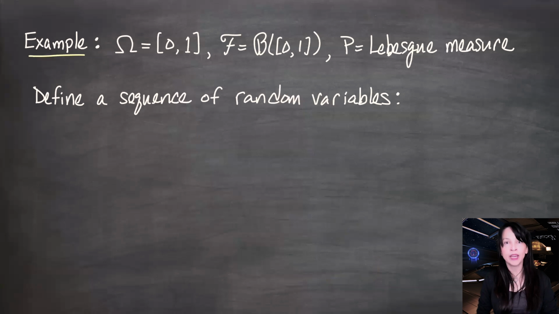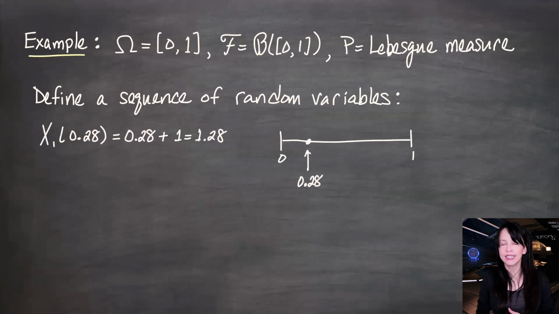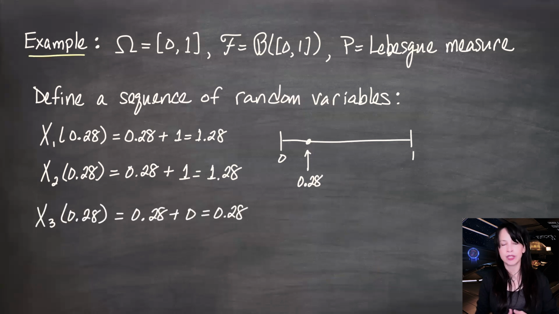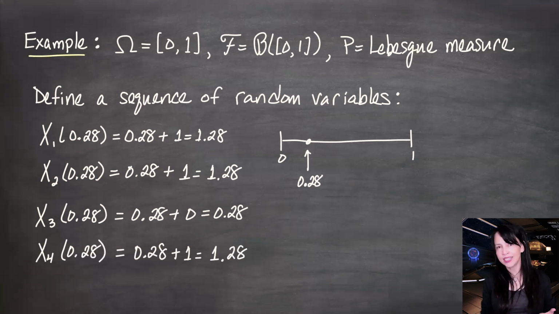I'm going to plug in little omega is 0.28. Now X1 of 0.28 is 0.28 plus 1 because the indicator there is 0 to 1 and 0.28 is between 0 and 1. So that indicator turns on and is 1, and we get 1.28. X2 of 0.28 is going to be 0.28 plus 1 because 0.28 is between 0 and 1/2. X3 is going to be 0.28 plus 0, which is going to be 0.28. X4 is going to be 0.28 plus 1.